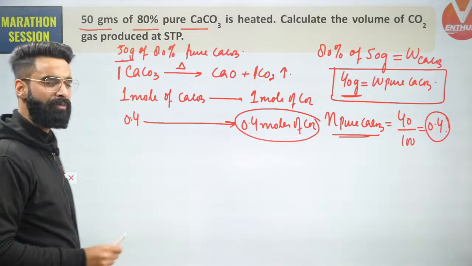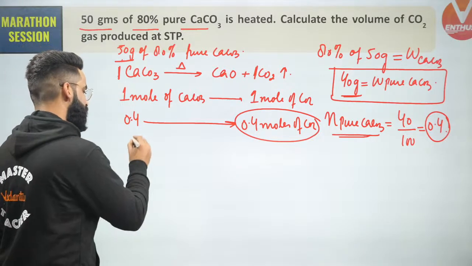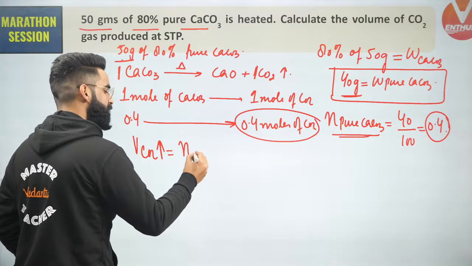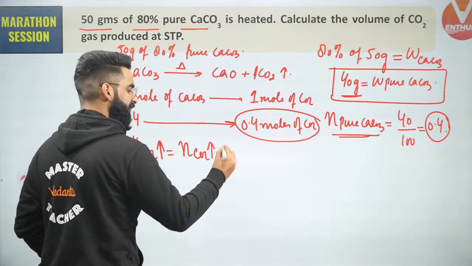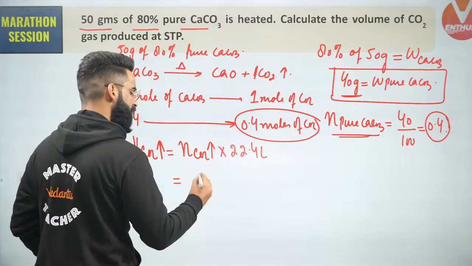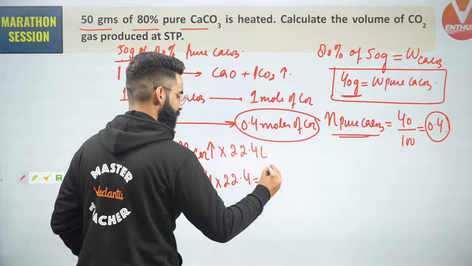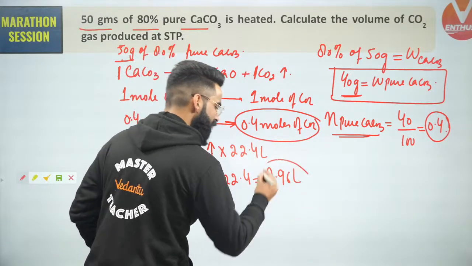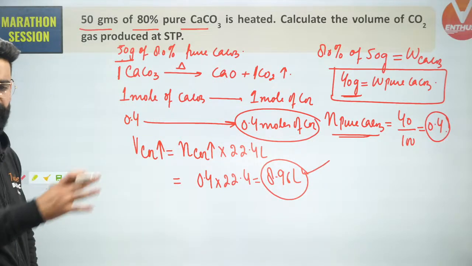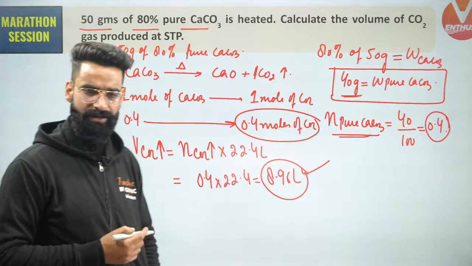But was I supposed to calculate moles of carbon dioxide liberated or volume of carbon dioxide liberated? I was supposed to calculate the volume, and we know at STP the volume of carbon dioxide liberated will be equal to moles of carbon dioxide liberated multiplied by 22.4 liters. So it's simply 0.4 multiplied by 22.4, which comes to 8.96 liters. So 8.96 liters of carbon dioxide will be evolved from this reaction.